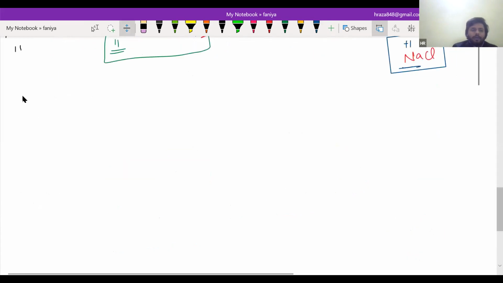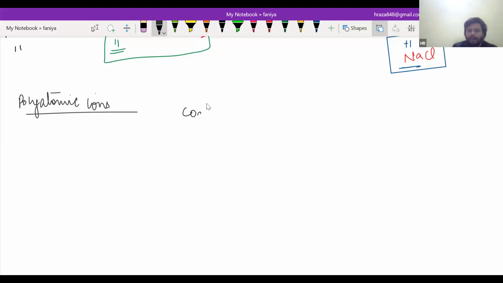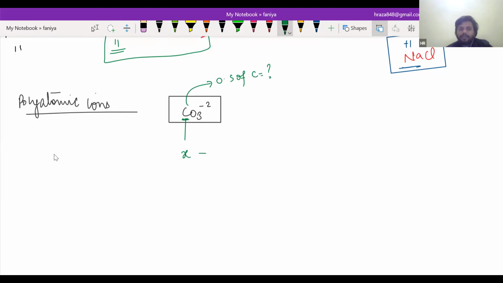Now see, I was talking about polyatomic anions, polyatomic ions. If I'm telling you that it is CO3 with charge minus 2, how to do this? If I'm asking you the oxidation state of carbon, I'm going to take it as X. Do you know oxygen? Oxygen has configuration 2, 6, right? How much does it need?